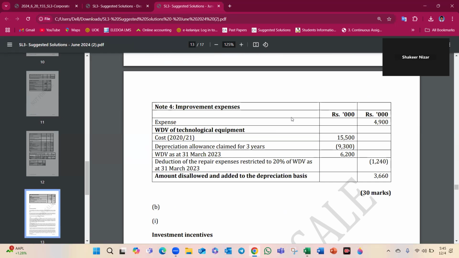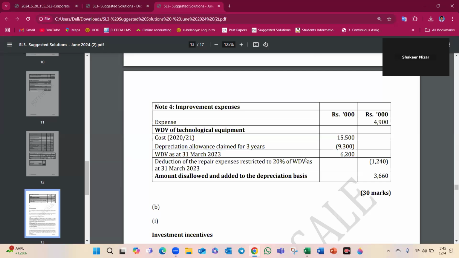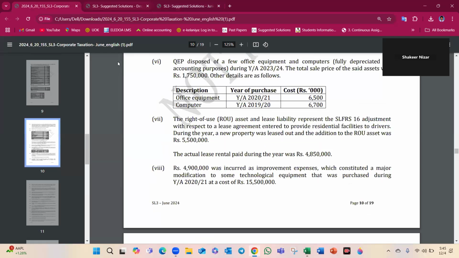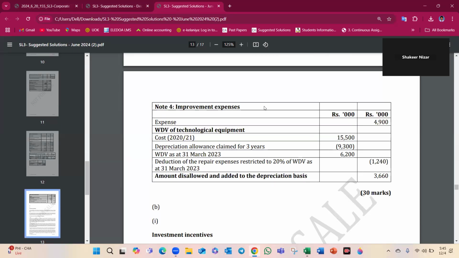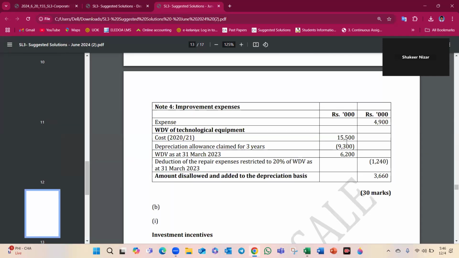Written down value. The cost was 15500. Depreciation allowed for the claim years is divided by 5, thus that's 300. Written down value. Deduction of repair expenses restricted, withholding tax just 340. Reduction of repair expenses, because for that repair we can deduct 20 financially.